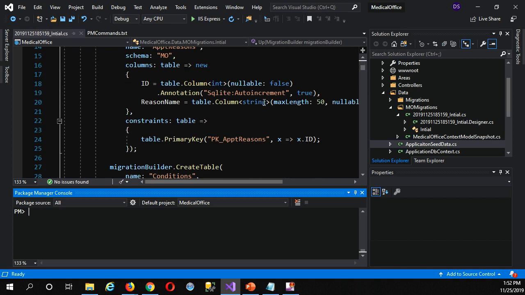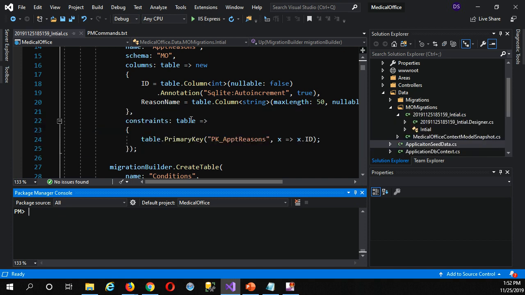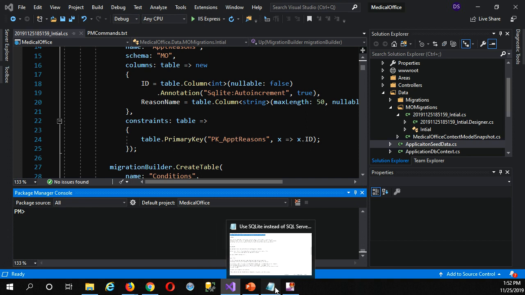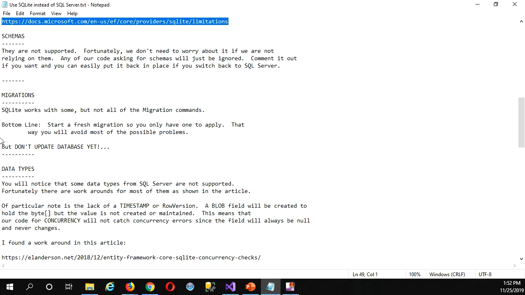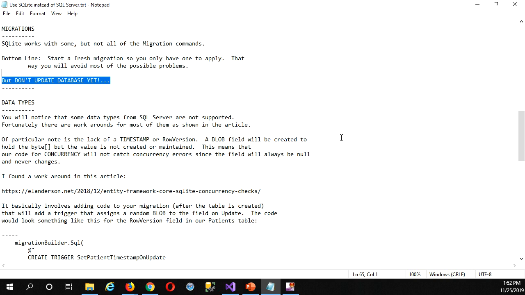Now, there is something that we've never done before. I've always been teaching that we don't come into the migration and change code, because we want to be able to recreate it at any point in time. But we're about to talk about another limitation that we have to deal with. Migrations are great. Don't update the database yet, because we need to manually make a change to our migration file.